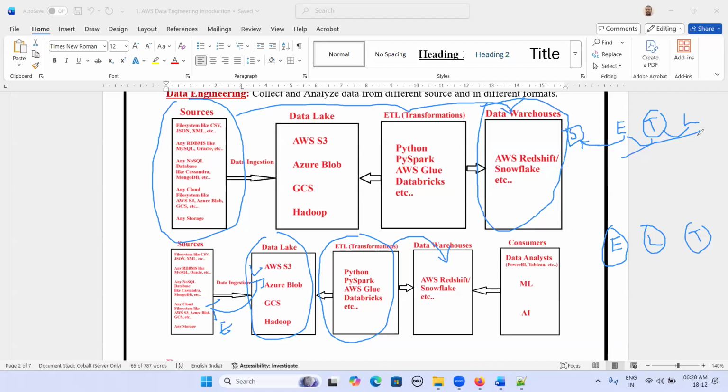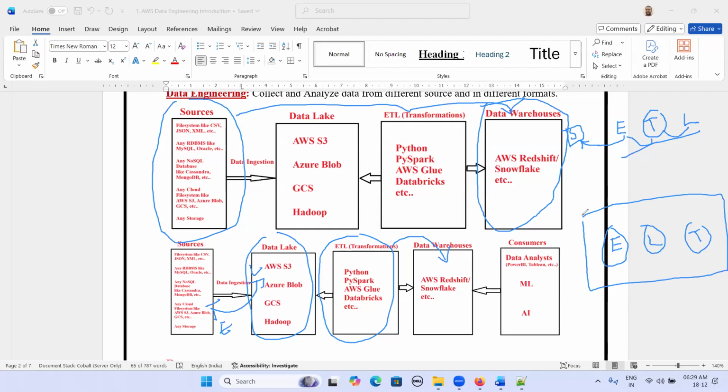So in all cloud data engineering, it may be Azure, it may be AWS, it may be GCP, they are following this ELT concept, extracting data from different sources and loading that raw data into the data lake. If it is AWS, we use S3. If it is Azure, we use Azure Blob. If it is GCP, we use Google Cloud Storage.